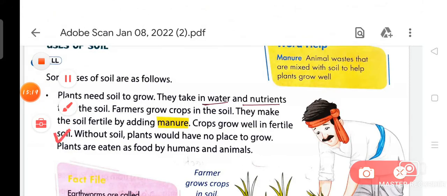Crops grow well in fertile soil. Without soil, plants would have no place to grow. Plants are eaten as food by humans and animals.